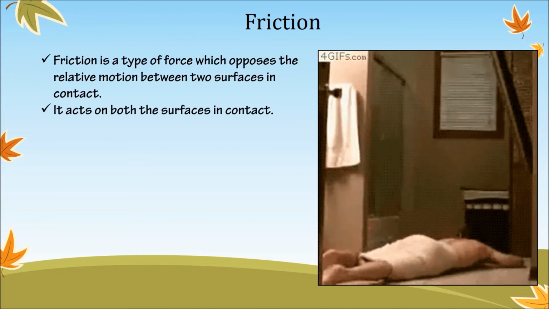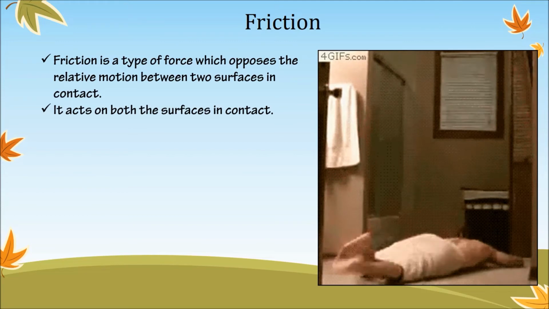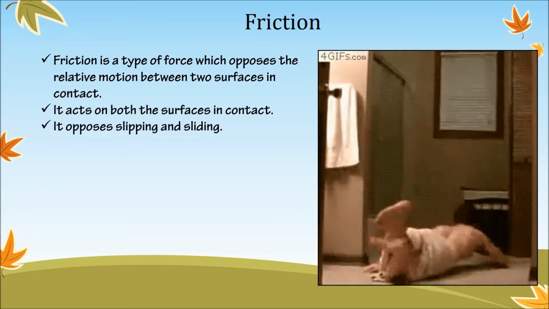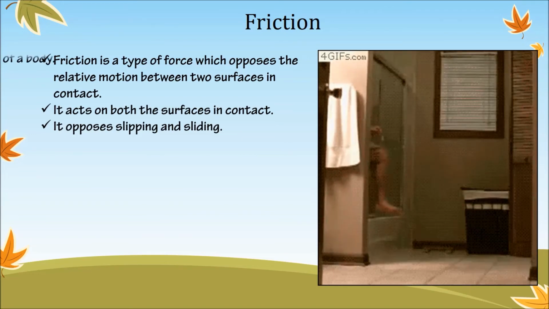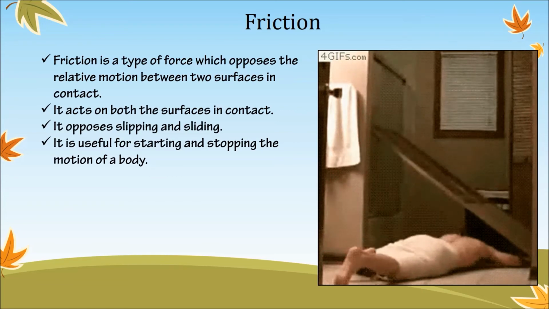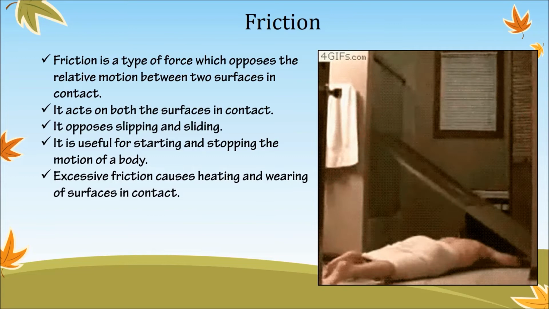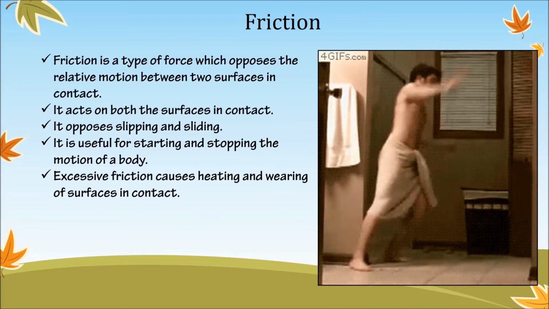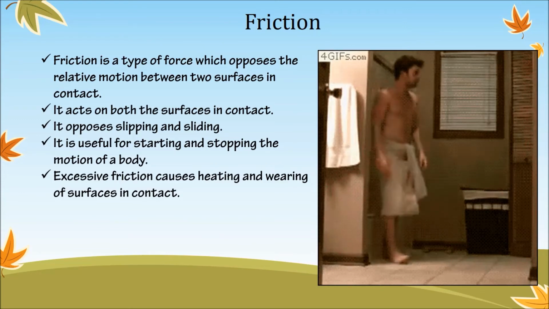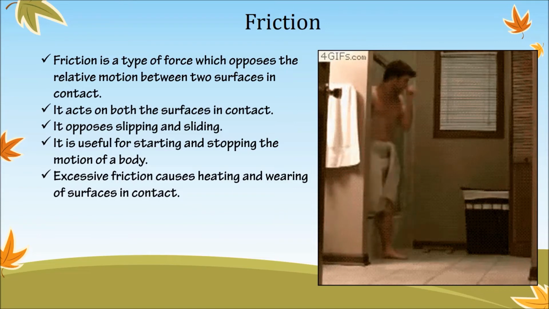Friction is a type of force which opposes the relative motion between the two surfaces in contact. It acts on both the surfaces in contact. It opposes slipping and sliding. It is useful for starting and stopping the motion of a body. Excessive friction causes heating and wearing of surfaces in contact. That is a disadvantage.